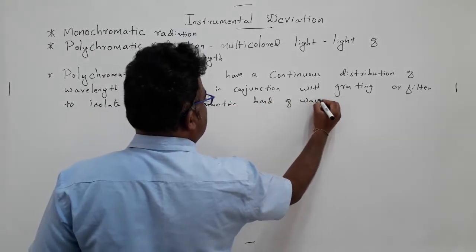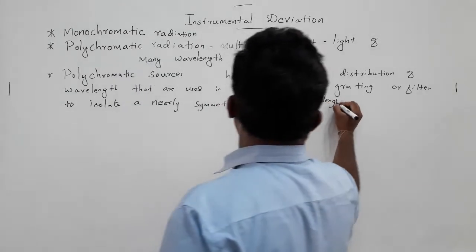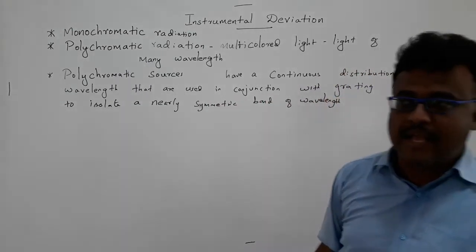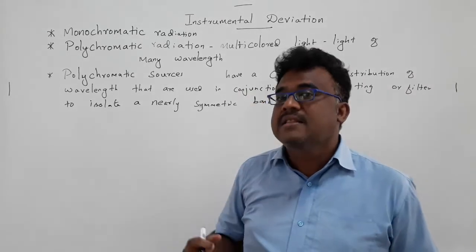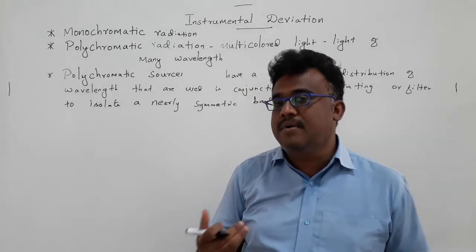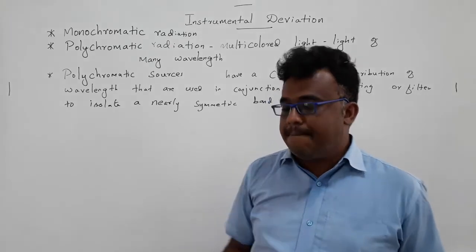So, a system should be used with a single wavelength. If there is any chance of using polychromatic radiation, then it is more likely to deviate from Beer's law.